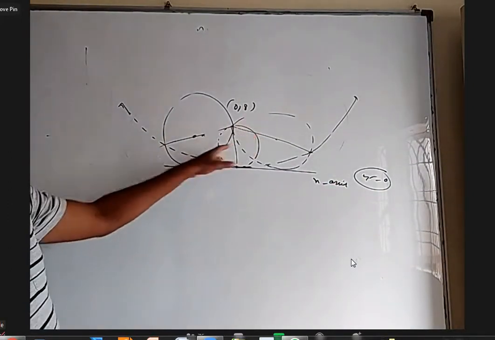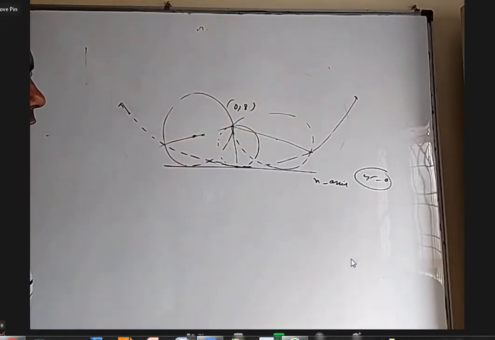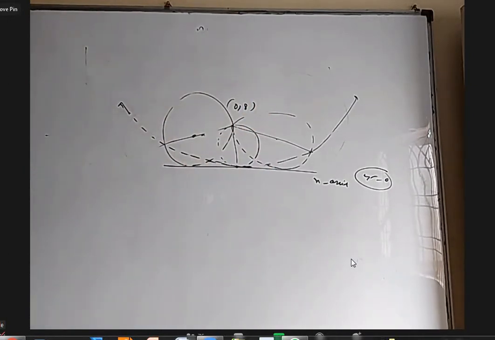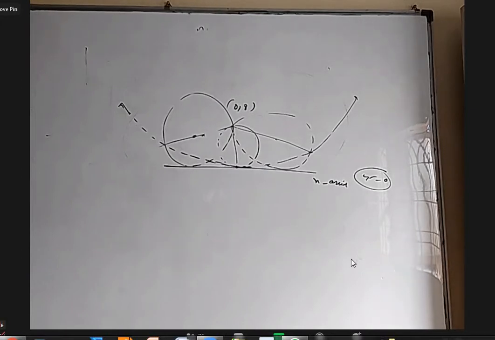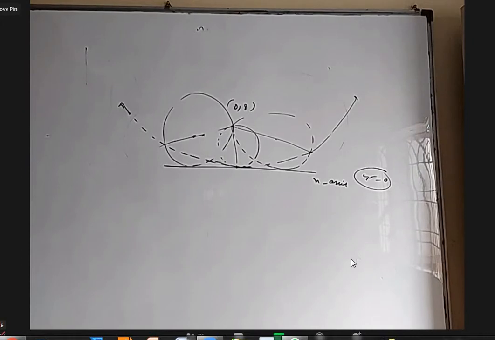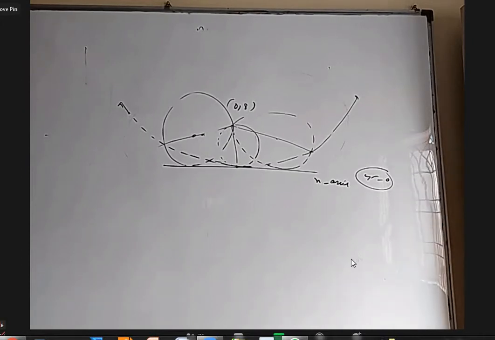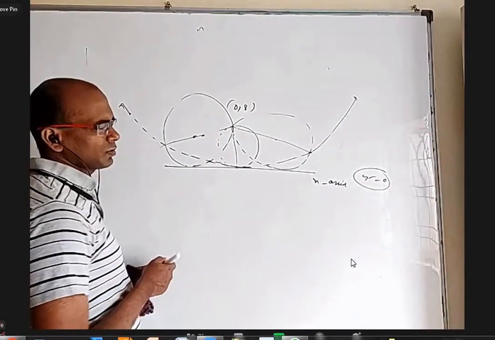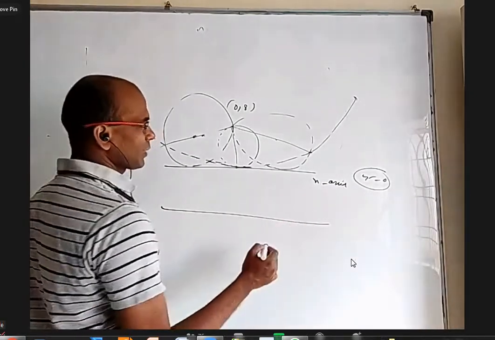Locus of center, I don't mind. It is very clearly a parabola. But if I take the other end of the diameter, it is also a parabola. What will be the focus? What is the directrix? So directrix is x equals -8. Sure, right? If I take x equal to -8, it will come. No, I don't think so. Let us see, x equal to -8 or y equal to -8.